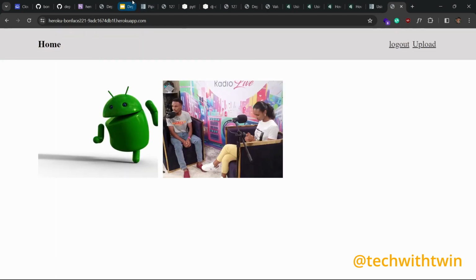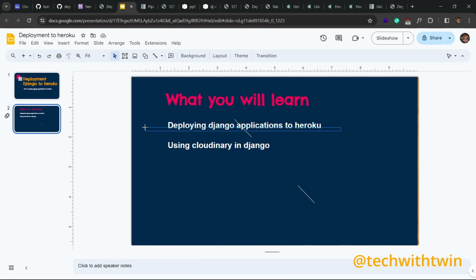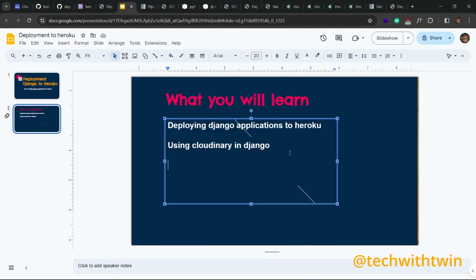So what have you learned in this tutorial? You have learned how to deploy Django applications, how to debug. Let me add that one here. So how to debug, deployment, and then how to use Cloudinary in Django.